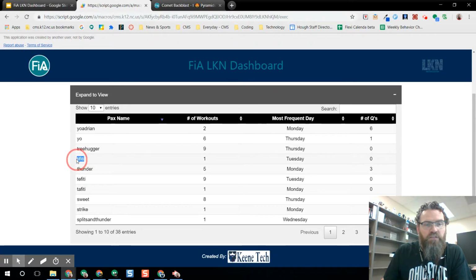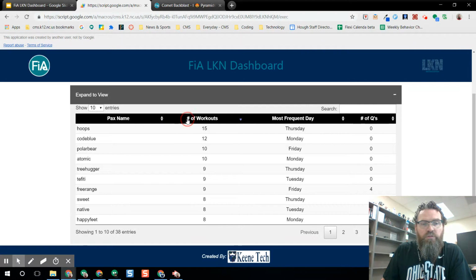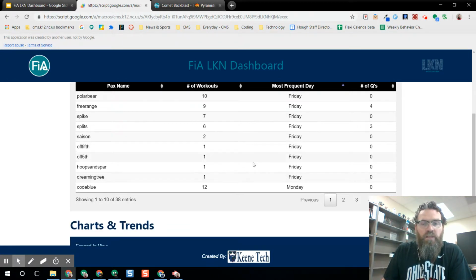But you notice there's a TI for Tafidi, a TE, and a TA. So it's something to think about how we're putting in that data. Again, notice another issue right here, splits and thunder, and we can get this all fixed. So this will allow people to sort. You can see who's been there the most and who's been there least, most frequent days, and all of that.